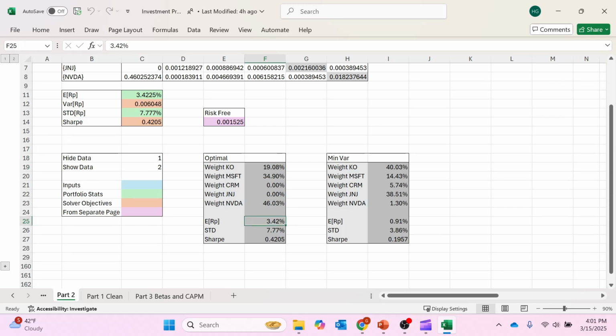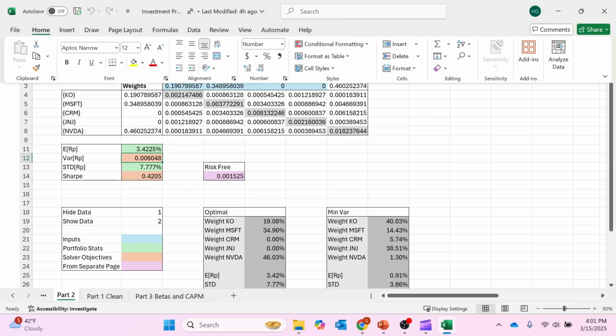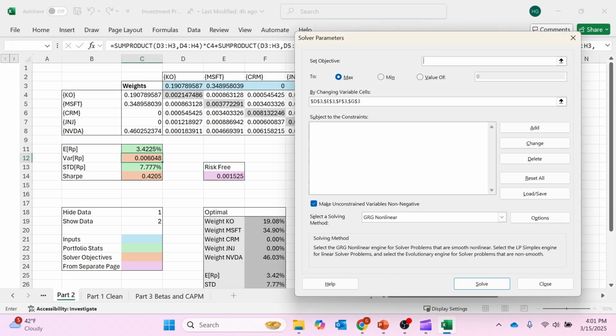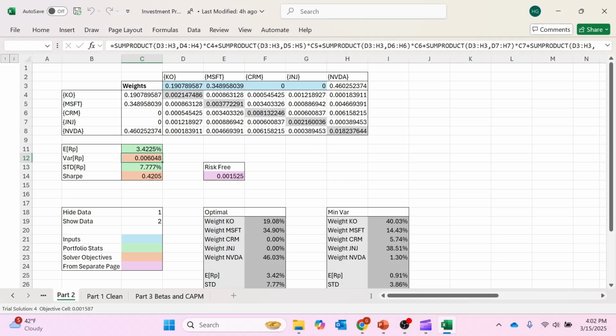The expected return would be 3.4% and a standard deviation of 7.7%, giving you a maximum Sharpe ratio of 0.4205. And then to calculate the minimum variance portfolio, we're going to do a similar function here. We're going to go to this variance box. We're going to go back into the solver, and we're going to set our objective to this variance C12, and we're going to change this to the minimum. We want the lowest variance, and we're going to keep the cells the same. Now we're changing these weights in blue, and then we're going to hit solve.